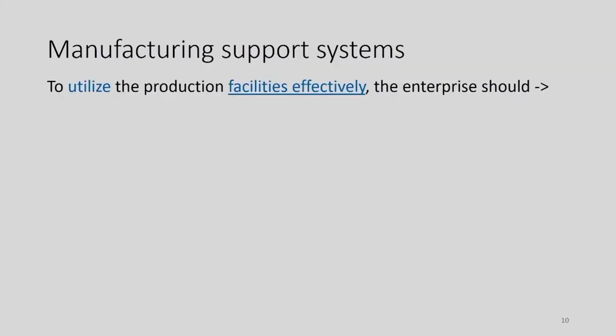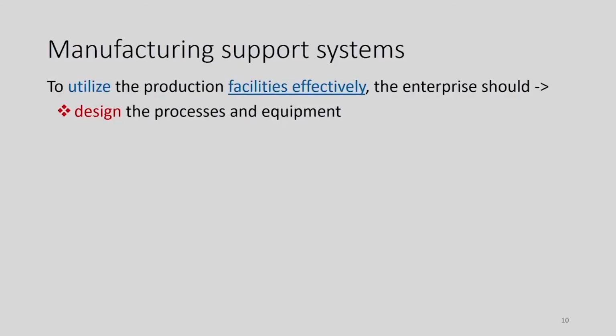To utilize the production facilities effectively, the enterprise should design the process and the equipment. When the product design is finalized, based upon the product design, the enterprise will design the processes and the equipment if required. The special equipment required to carry out the manufacturing of the product will be designed, or the equipment can be procured from the market. Ready-made equipment may be available, say a lathe machine or a drilling machine, that can be procured from the market.